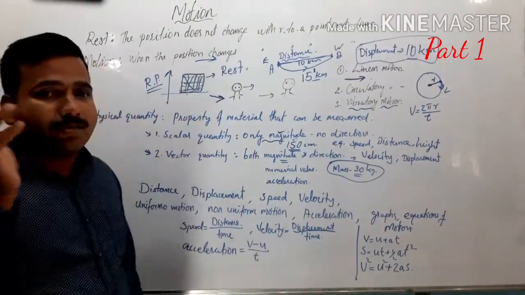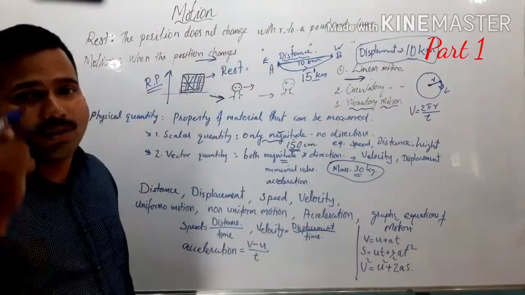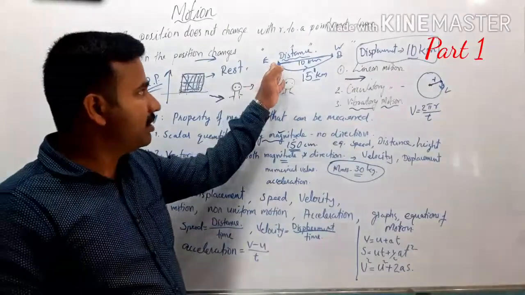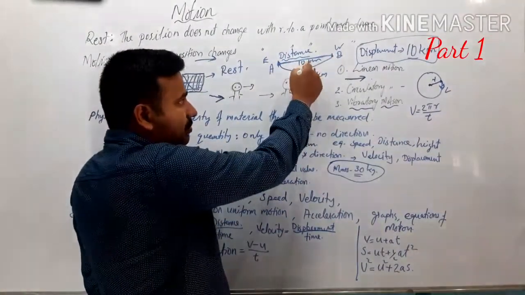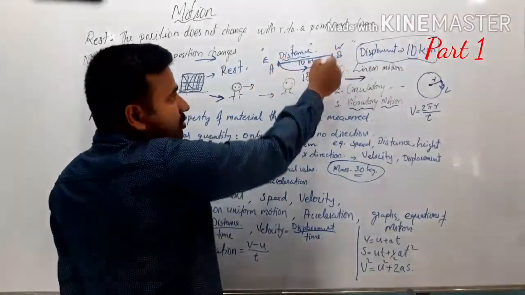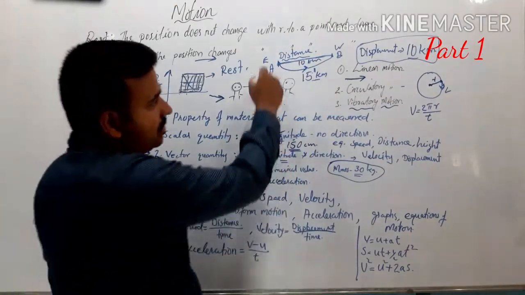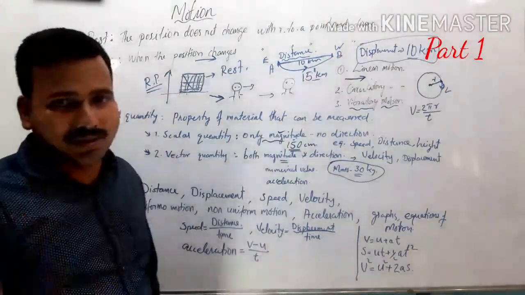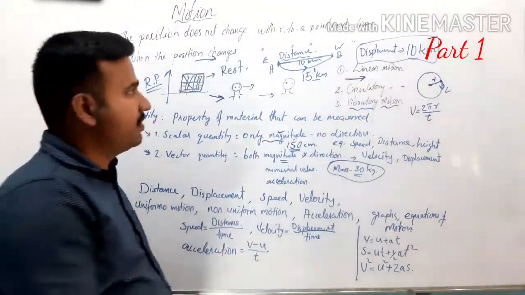Or suppose you just talk about the distance traveled. We need to know not the straight line distance, but the path which the particular person travels. So if he travels from A to B using a path, say called path 1, he covers a distance of 15 km. We cannot specify the direction of this particular path.